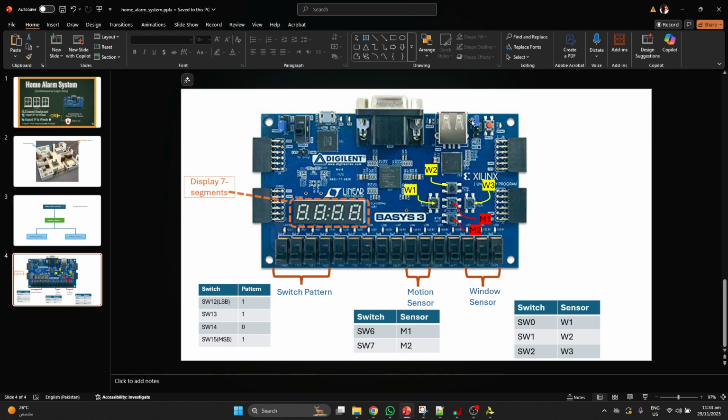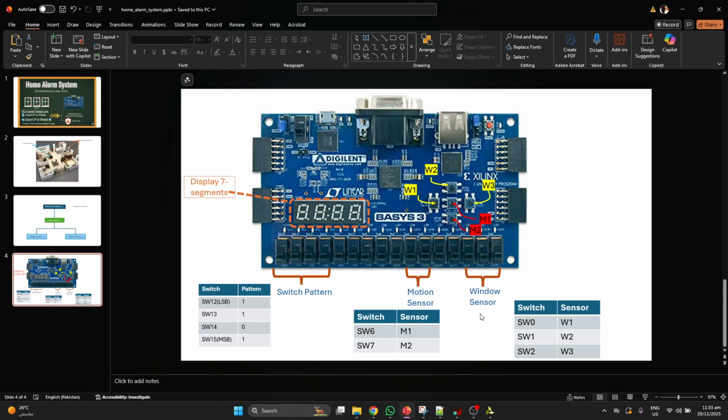So our alarm system will turn on, and when it turns on, the 7 segment display will show A. It means it's active now. When you turn off the alarm system it will show 000. It means it's currently off.